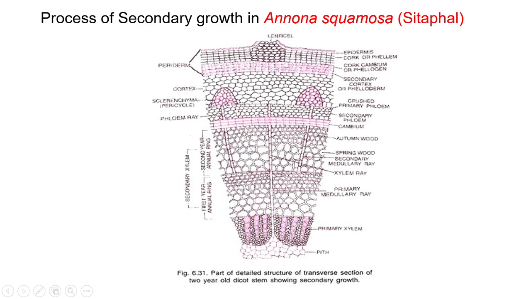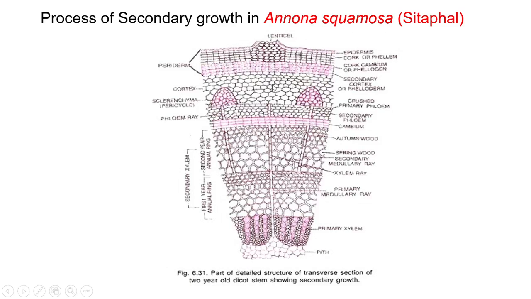Secondary xylem, this one, shows growth rings, that is the springwood and autumn wood. They develop in 1 year. These are some characteristic features of secondary growth in Annona squamosa.